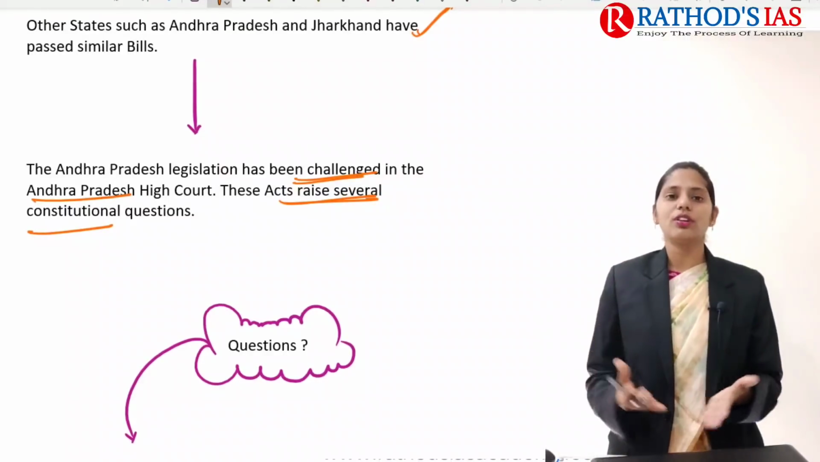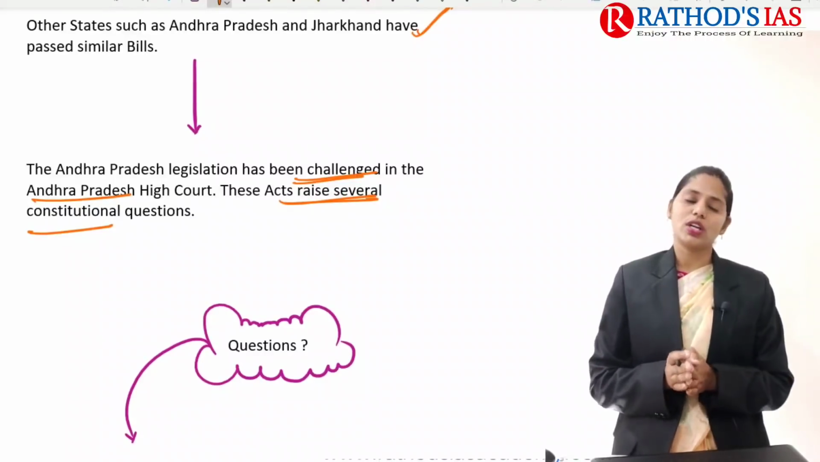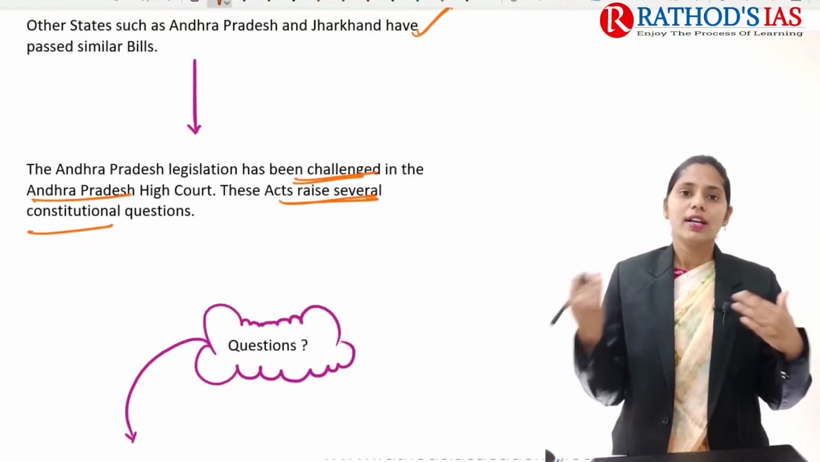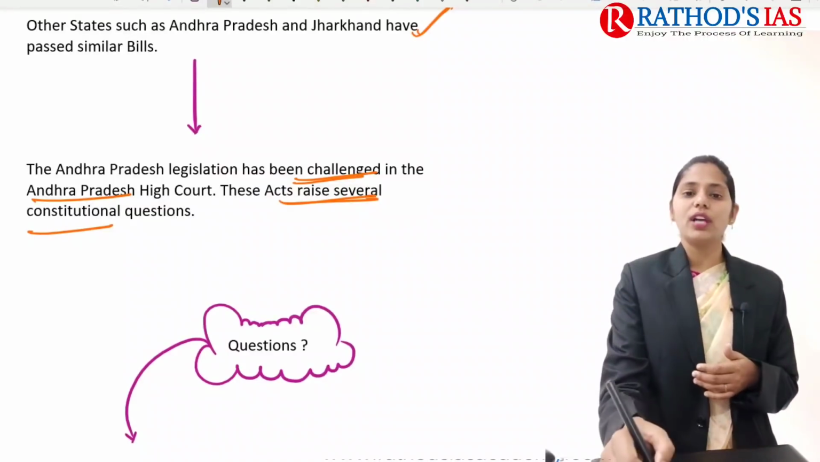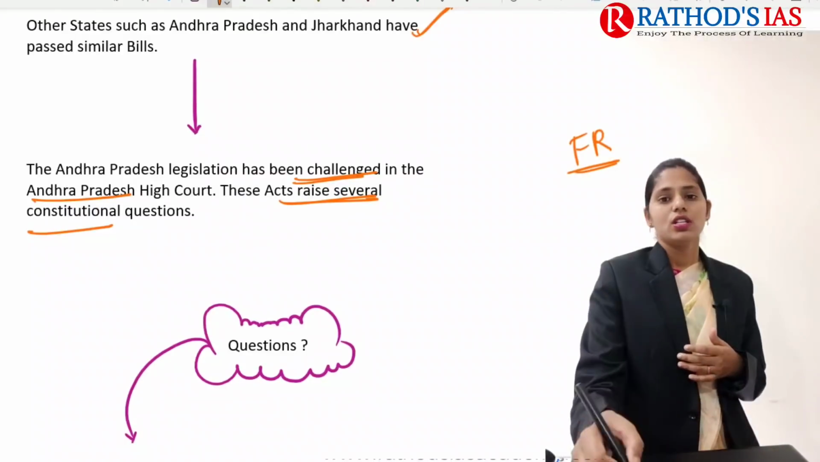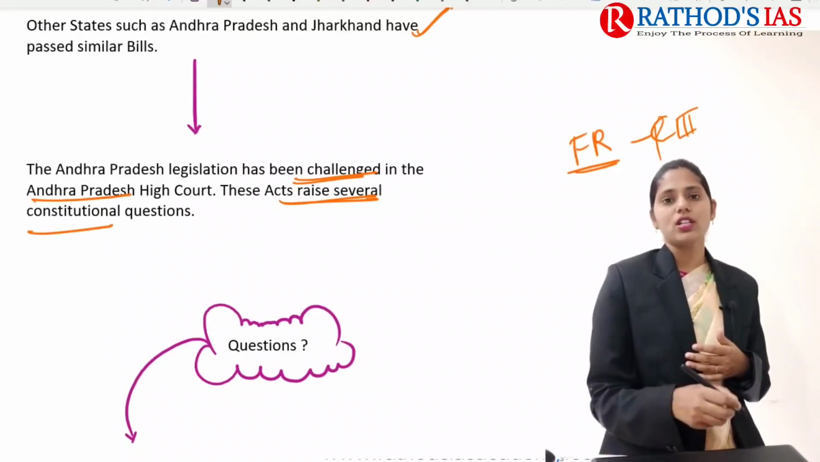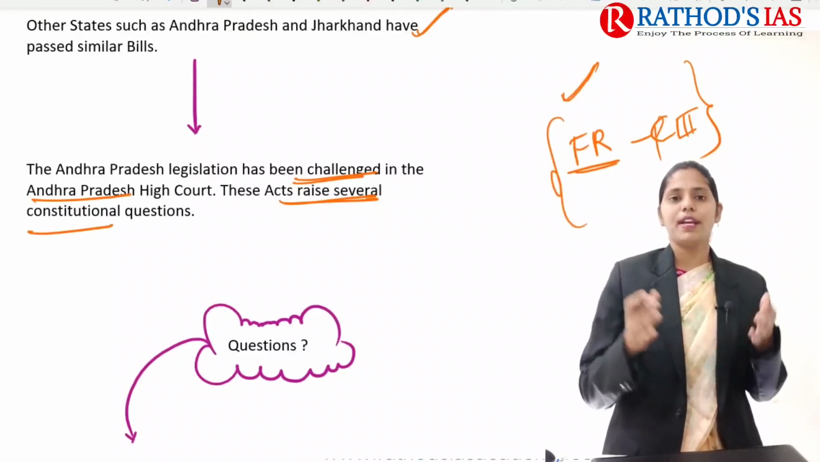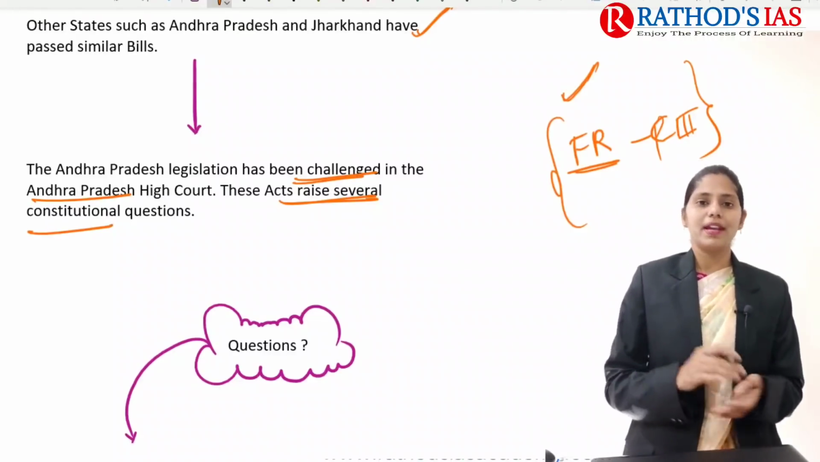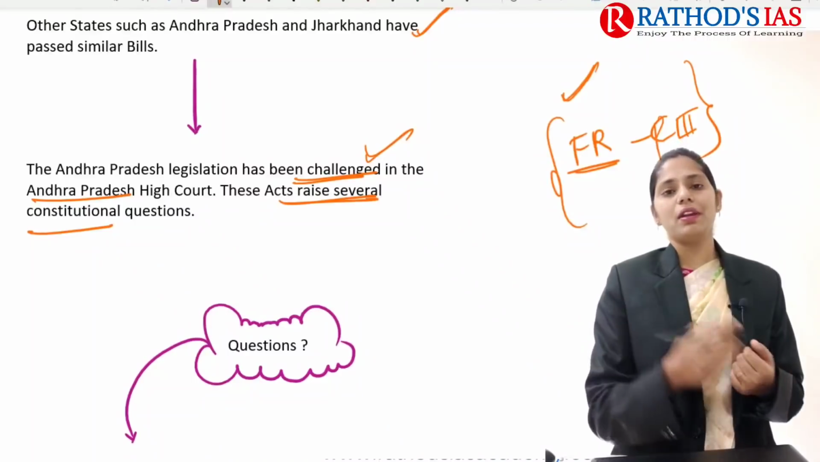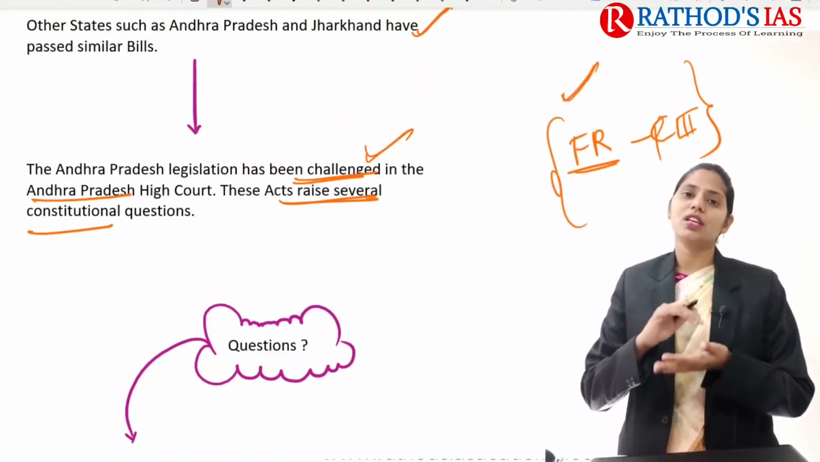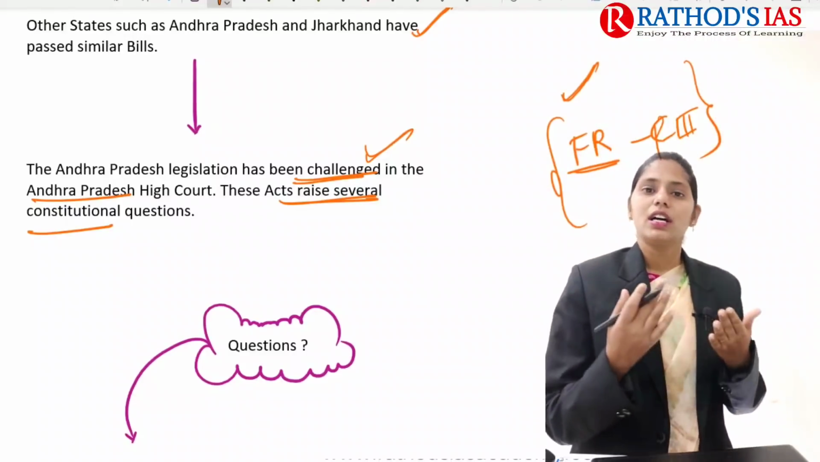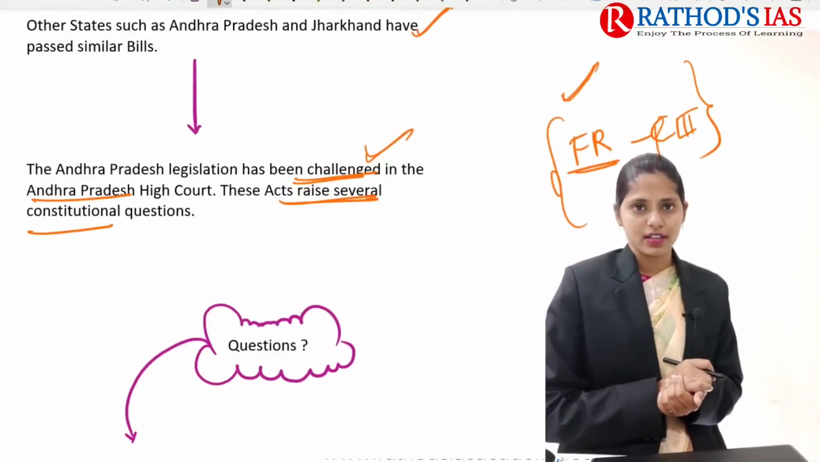Whenever these states pass bills talking about reservations in private jobs for the locals, that leads to some constitutional questions. Already we know that there are fundamental rights in our constitution, present in Part 3 of the Indian Constitution. Some of the fundamental rights say that there should be no discrimination based on place of residence or place of birth. But these bills talk about reservations for local people, that means those born in that state, which violates some important articles of our fundamental rights.